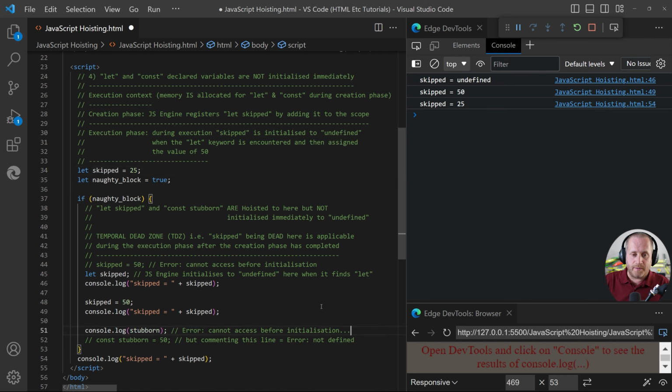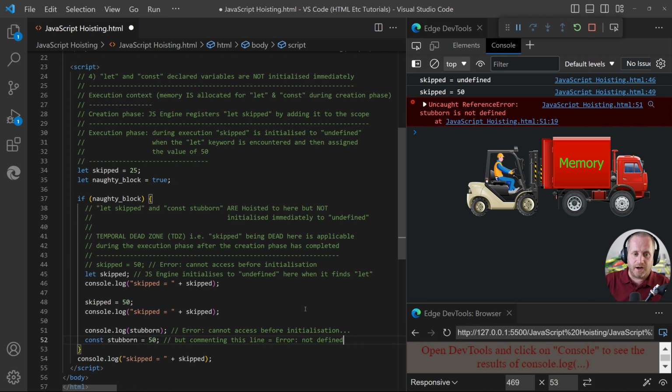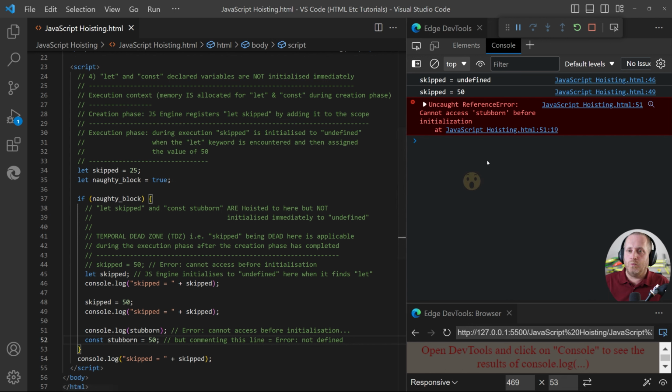For example, if I uncomment this line and click save, we can see that the variable is being reported as not defined because there is no declaration with either var, let or const of the variable name stubborn. But if I also uncomment this line, now there is a declaration, we get an access error just like we did before, which finally brings us to the next example, example 5.